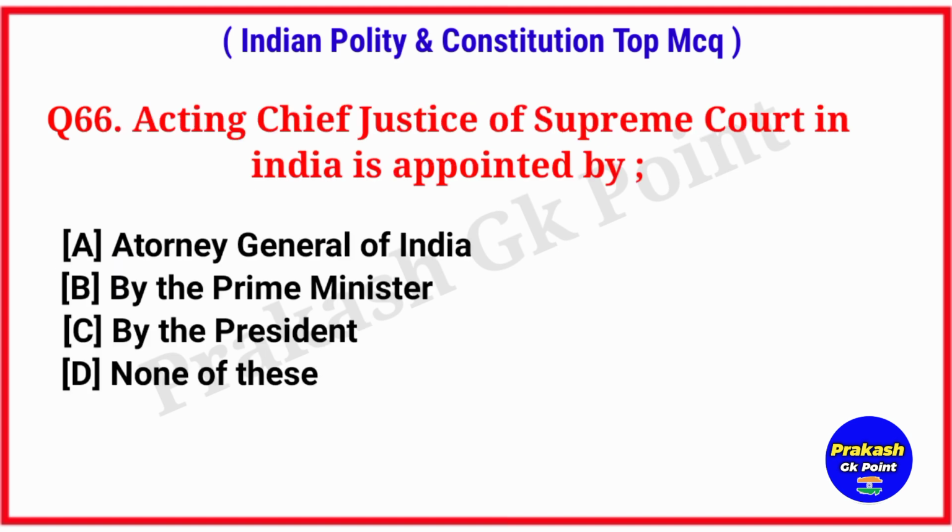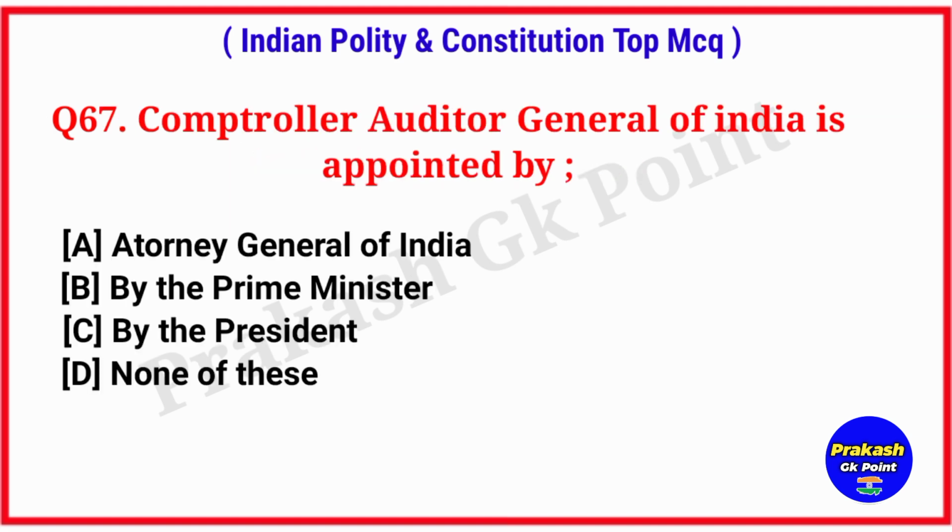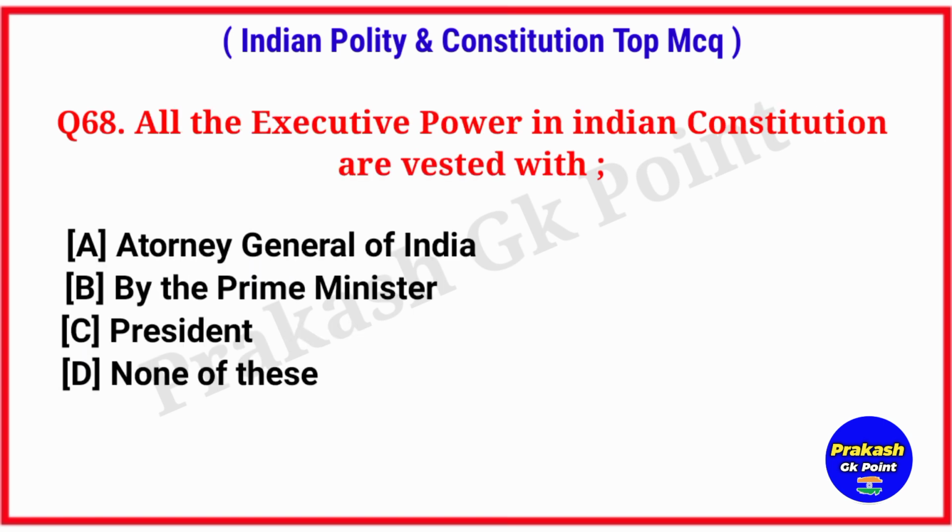Acting Chief Justice of Supreme Court in India is appointed by. Answer option C, by the President. Comptroller and Auditor General of India is appointed by. Answer option C, by the President. All the executive power in Indian Constitution is vested with.